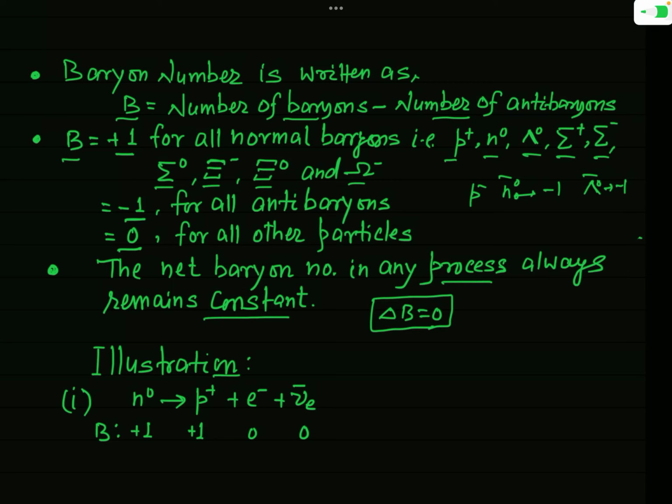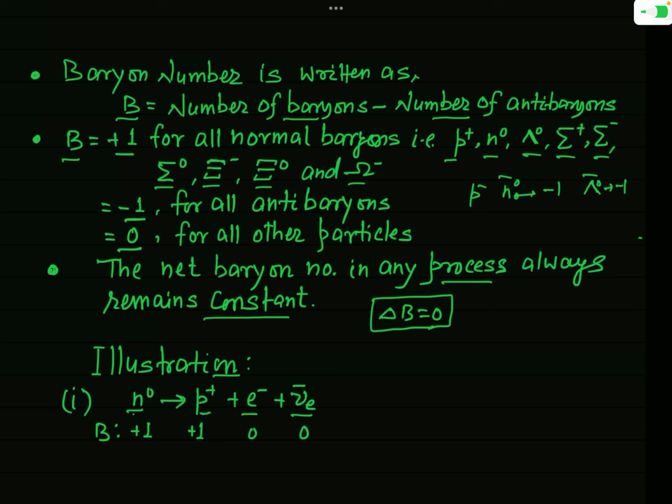In other words, you will be asked whether this process is allowed or not allowed on the basis of baryon number. You have to check. So let us see. The first example I have taken here is simply the neutron decay, that is the beta decay process. Here neutron is converted into proton, electron and anti-neutrino.